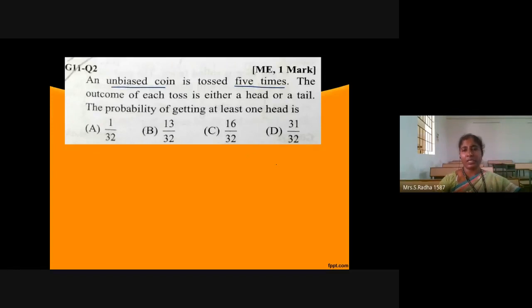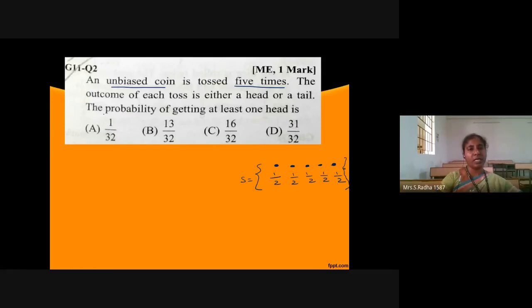I will take the first time, second time, third time, fourth time, fifth time the coin is tossed. Every time it can be a tail or a head. The first time we don't know whether it is tail or head, but whatever happens, the probability is 1 by 2, because they are equally likely events. This is the sample space, whether it is head or tail. The probability is half.